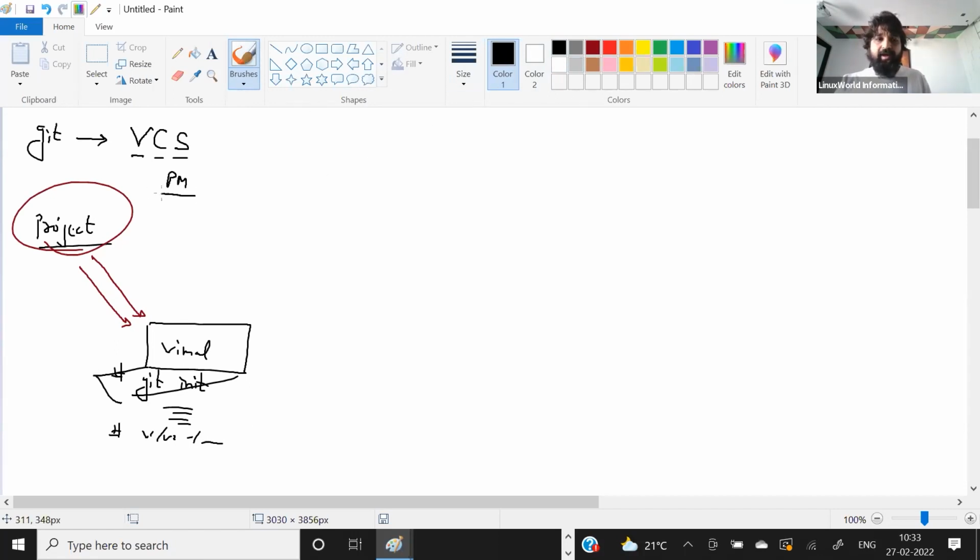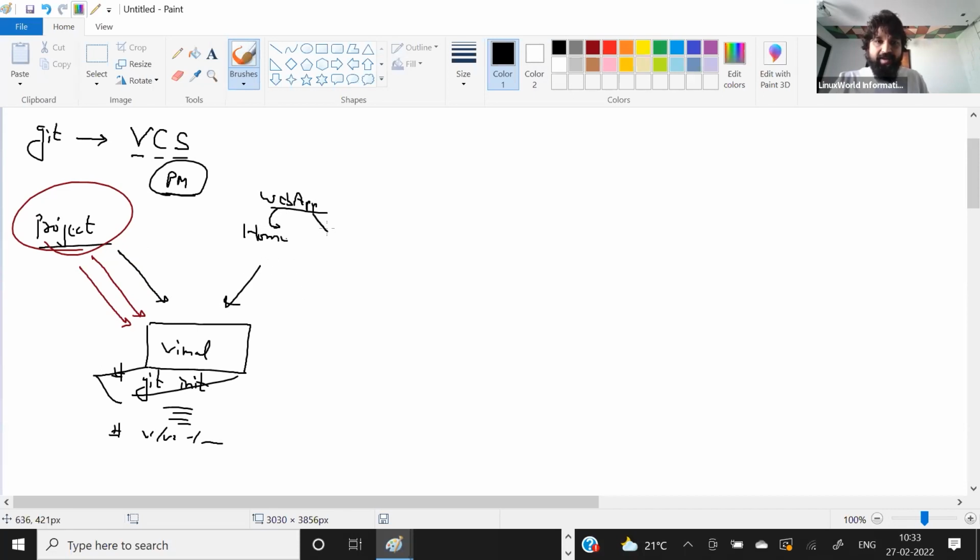Project management gives some responsibility to Vimal on this project. Maybe I am completely working on one part. So let's say we have a web app, and in this web app my responsibility is to create the home page.